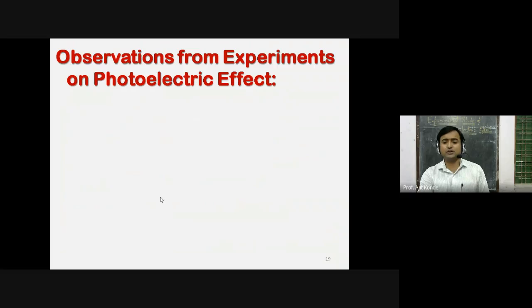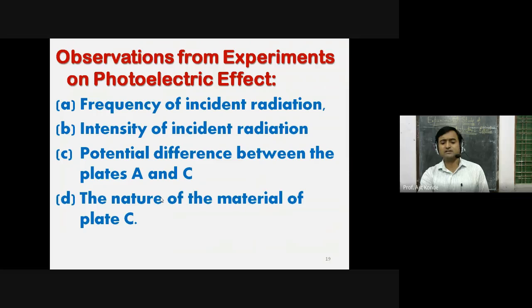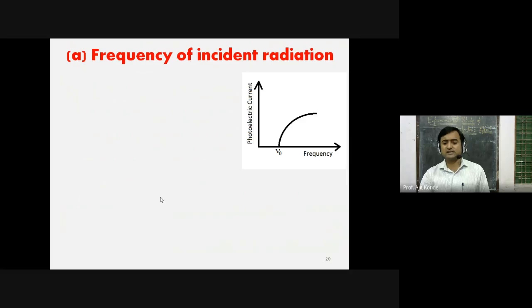Observations from this experiment on the photoelectric effect. The first observation, second, third and fourth. So we will see frequency of incident radiation. What will happen to the frequency of the incident radiation? See this, there is a graph over here. When you increase the frequency of the radiation, there will be no photoelectric current up to this point, mu naught. But when we get the suitable frequency, which is mu naught, after this there will be photoelectric effect and there will be an increase in photoelectric current and it will increase like this.